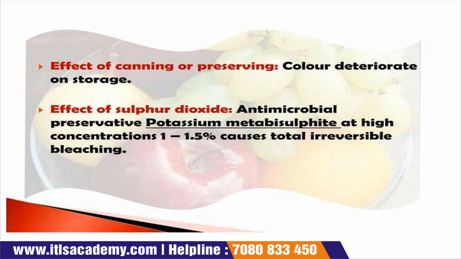Potassium metabisulfite is an antimicrobial preservative, meaning it prevents the growth of microorganisms. But if a high amount of it is used, it will cause irreversible bleaching, meaning bleaching which cannot be reversed.